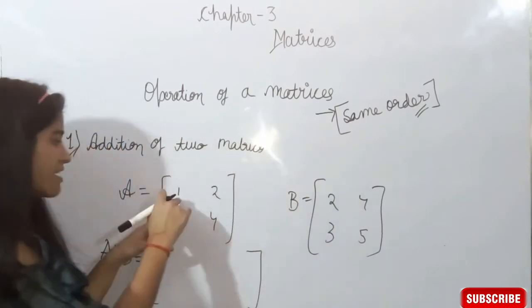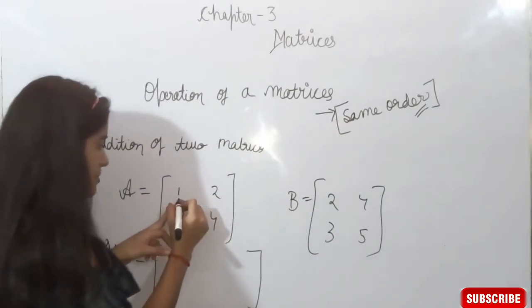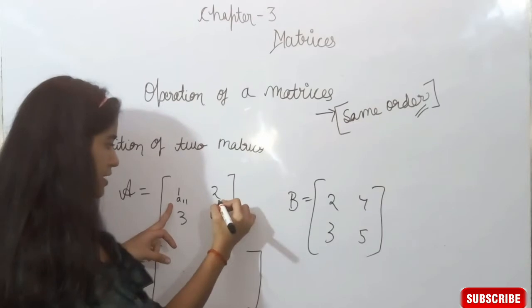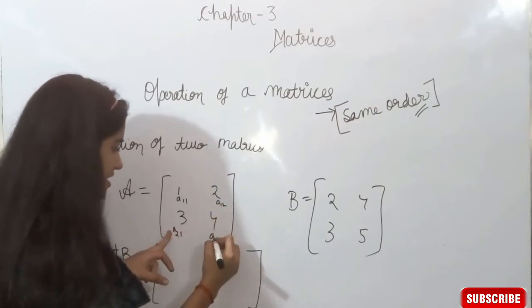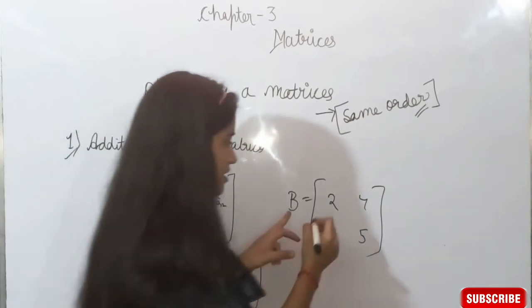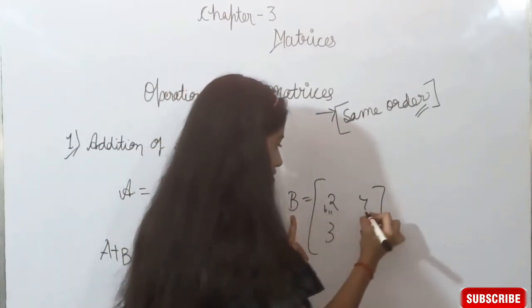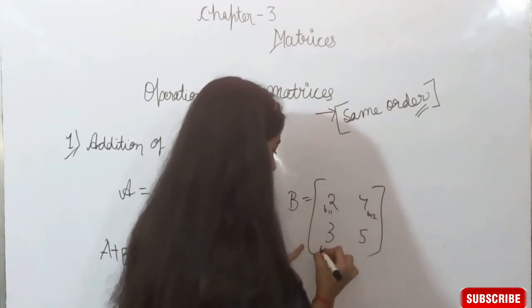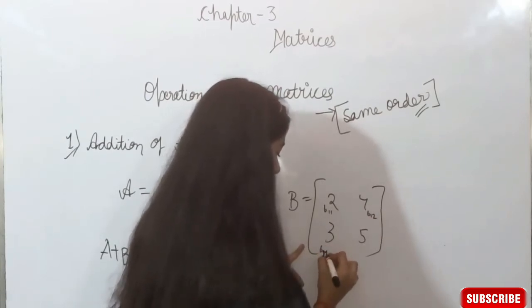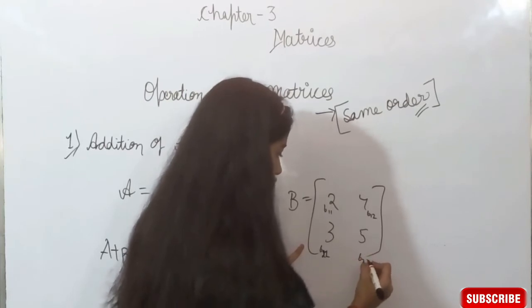Means A11 ये हमारा A11 है, ये हमारा A12 है, 3 is A21 and this is A22. B is B11, 4 is B12 and 3 is B21 and 5 is B22.